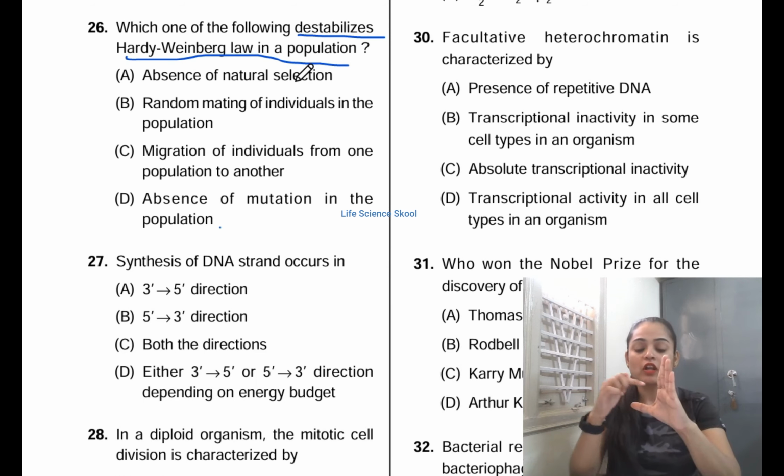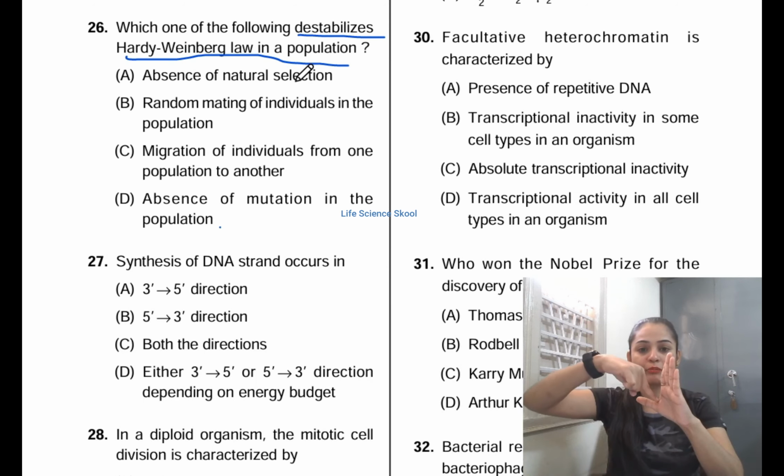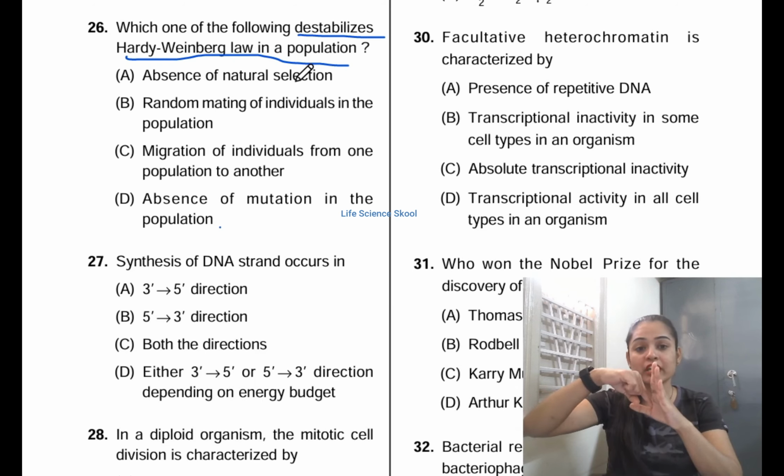See, think of Hardy-Weinberg law being in equilibrium like this. This is the x-axis and this is the y-axis and this line represents the equilibrium. If it has to stay like this in equilibrium, then there should be an absence of evolutionary influences. Like there is no natural selection, no migration or gene flow, no genetic drift, and no sexual selection. All these things should be there. Then only Hardy-Weinberg equilibrium will be constant. Here you can say it will be in the equilibrium.